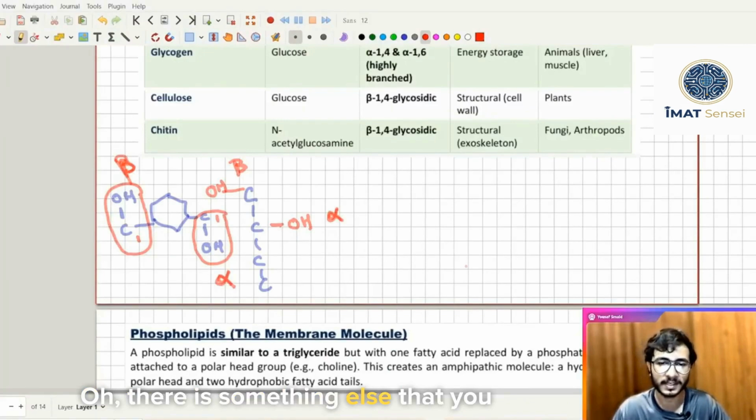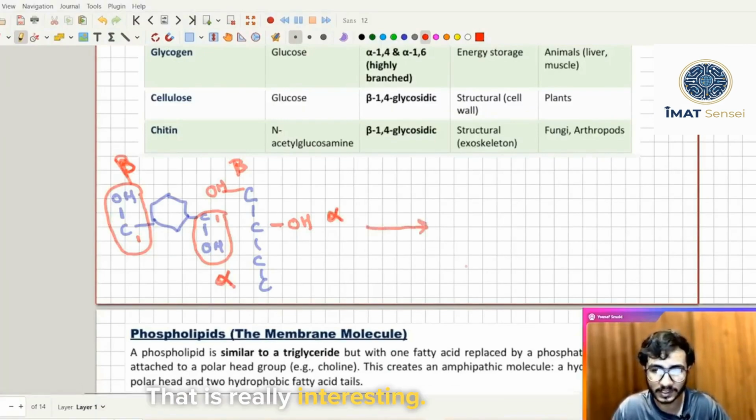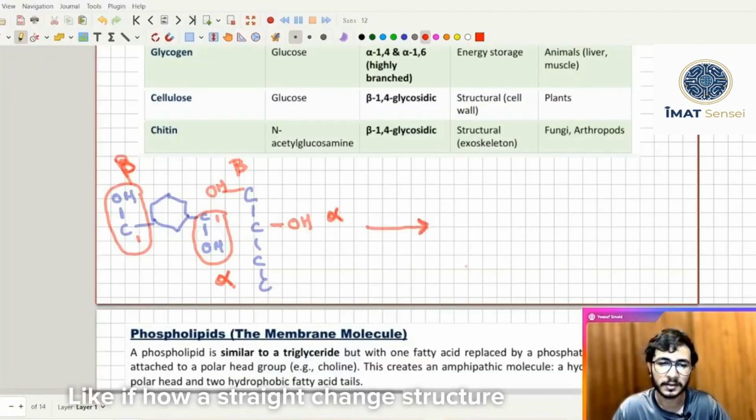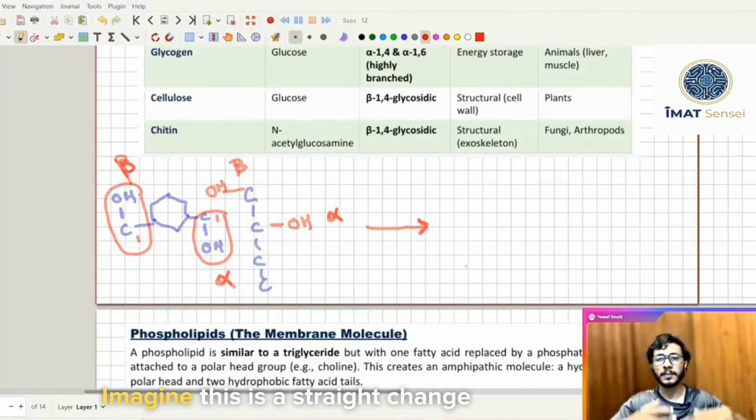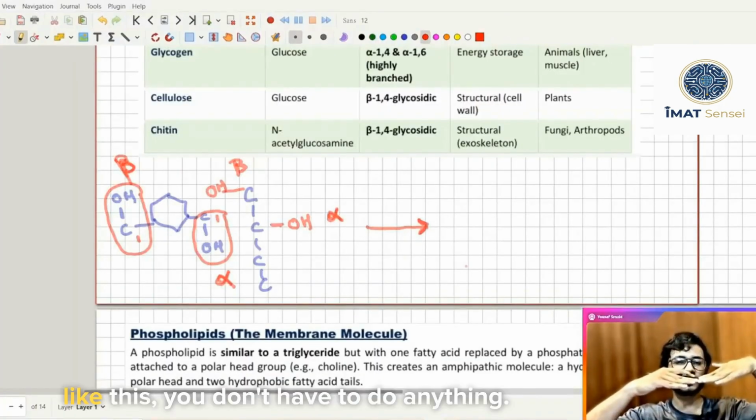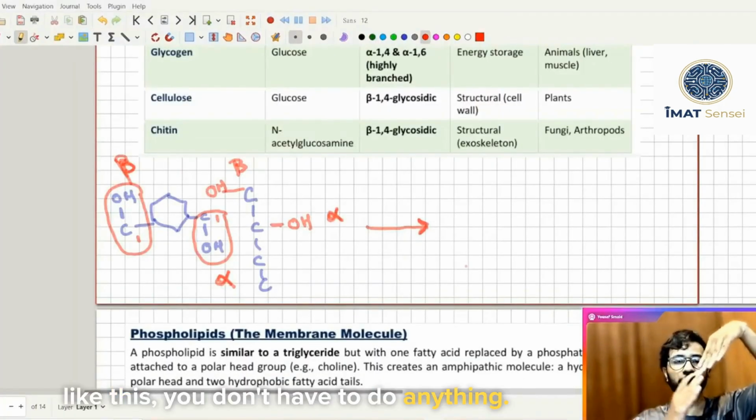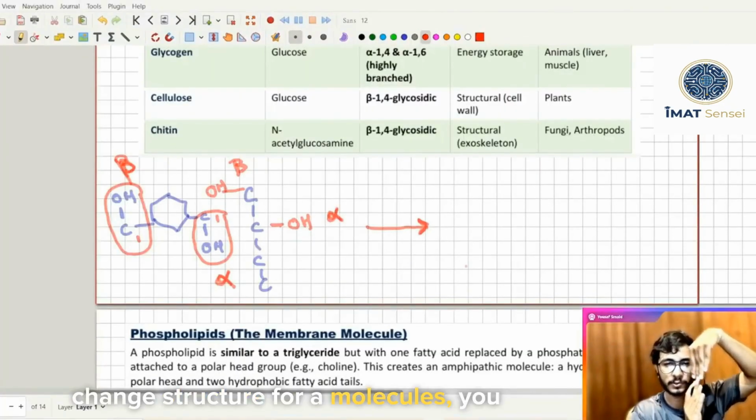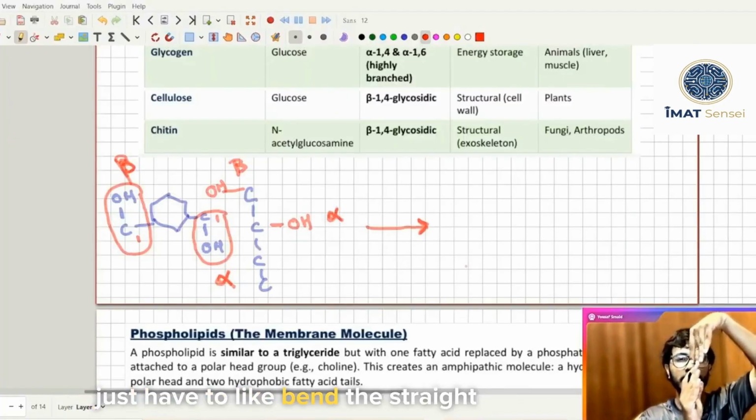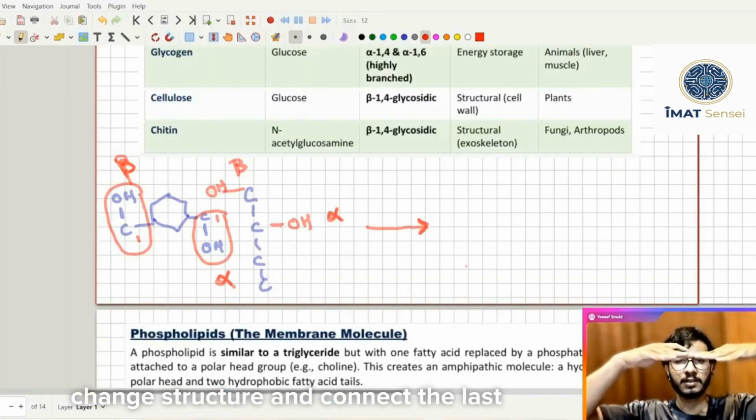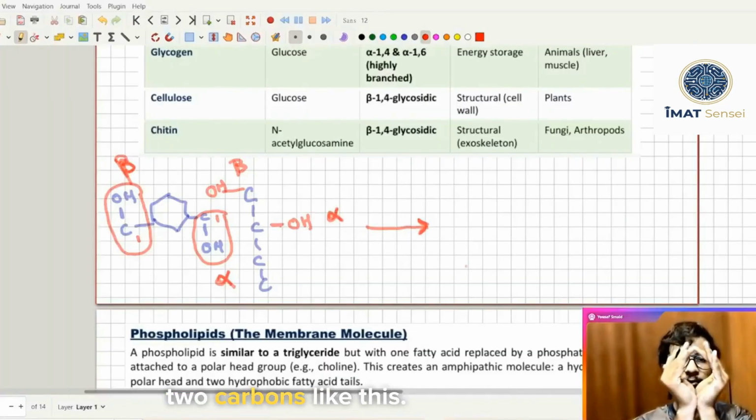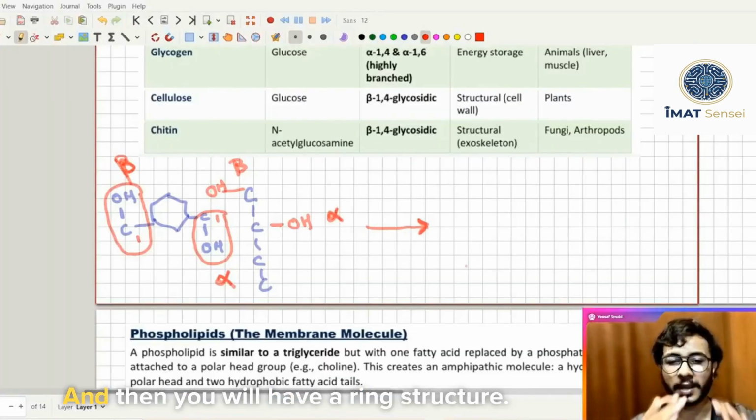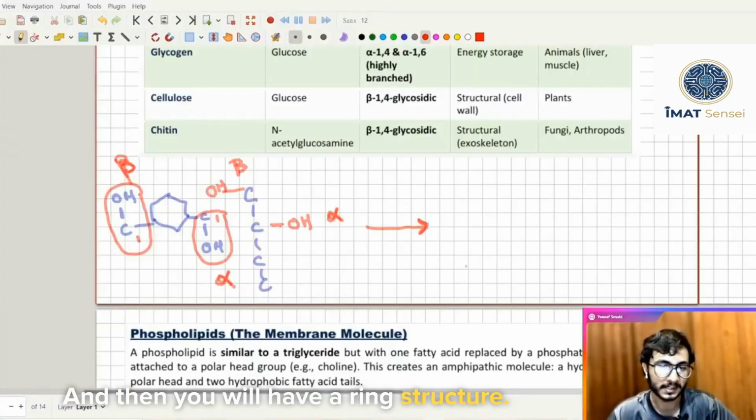There is something else that you have to know here that is really interesting: how a straight chain structure is changed into a ring structure. Imagine this is a straight chain structure like this. If you have memorized the straight chain structure for a molecule, you just have to bend the straight chain structure and connect the last two carbons like this, and then you will have a ring structure.